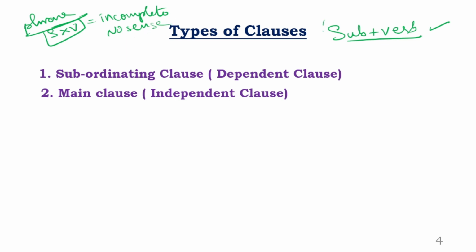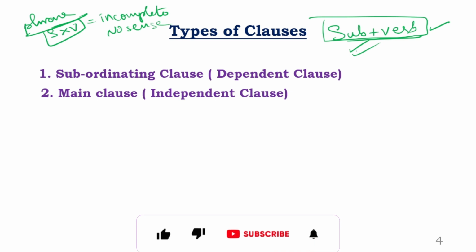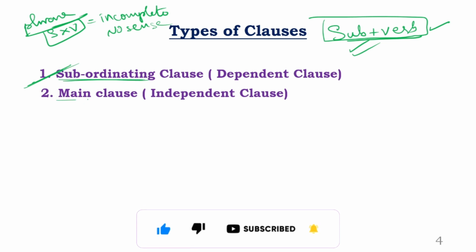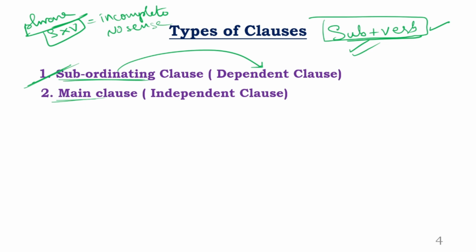But a clause is different. A clause is a group of words again, which has subject verb agreement, and there is a sense, there is a completeness, there is a meaning. And that clause is of two types. One is subordinating clause. Another one is main clause. See, subordinating clause is also called dependent clause. Depend means you're not powerful. You're going to depend on somebody else. You're an incomplete person, you can say.